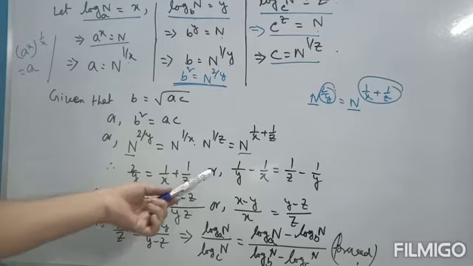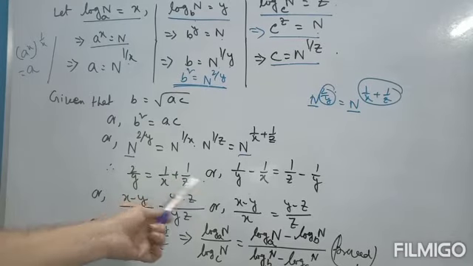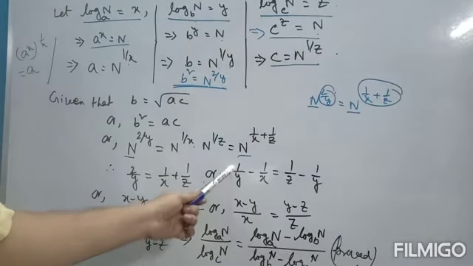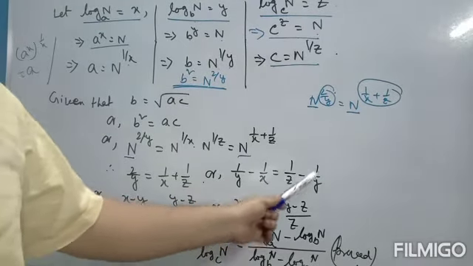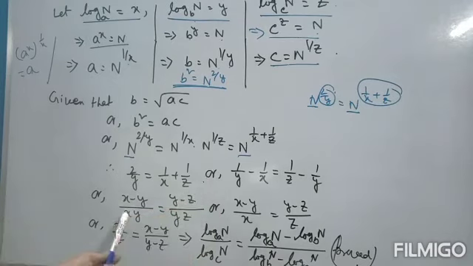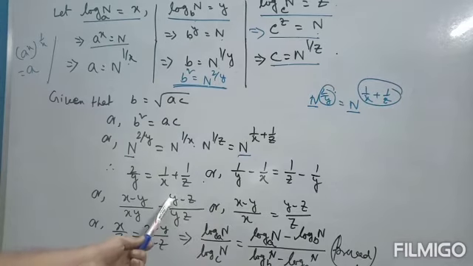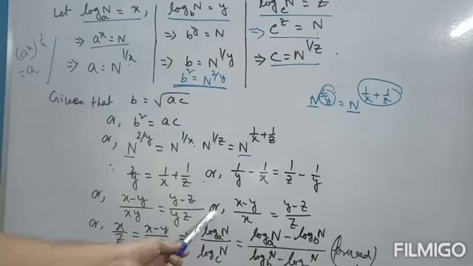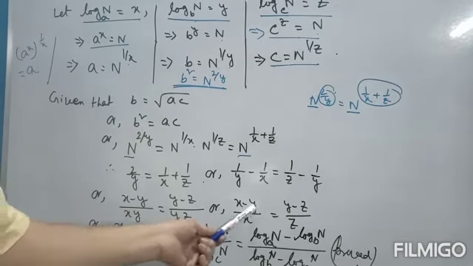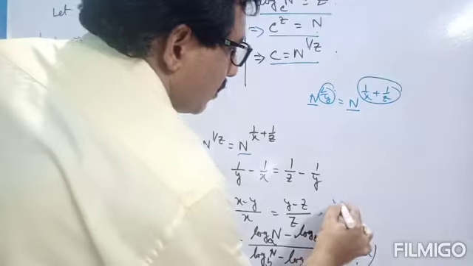It's okay now. Breaking 2 by y as 1 by y plus 1 by y, take 1 by x to the left hand side, and take the other 1 by y to the right hand side. So 1 by y minus 1 by x is equal to 1 by z minus 1 by y. Next, find the LCM. LCM is xy, so numerator will be x minus y. LCM of y and z is yz, so numerator is y minus z. Y is non-zero obviously, y must not be equal to 0. So x minus y by x is equal to y minus z by z, cancelling y on both sides since y is a non-zero quantity.